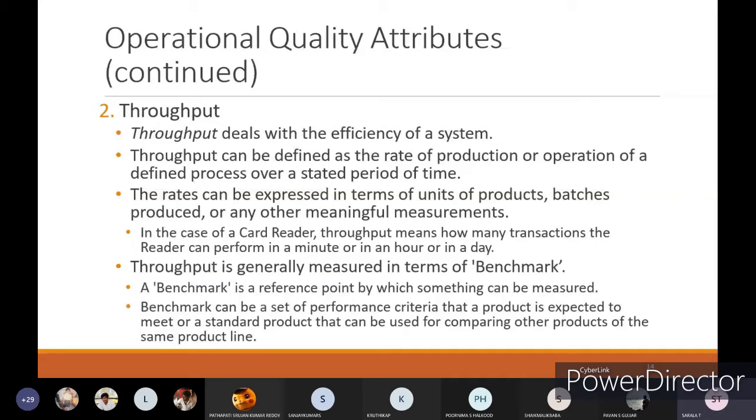With respect to a proper period of time, how much amount of output we are getting. The rates can be expressed in terms of units of products, batches produced, or any other meaningful measurements.